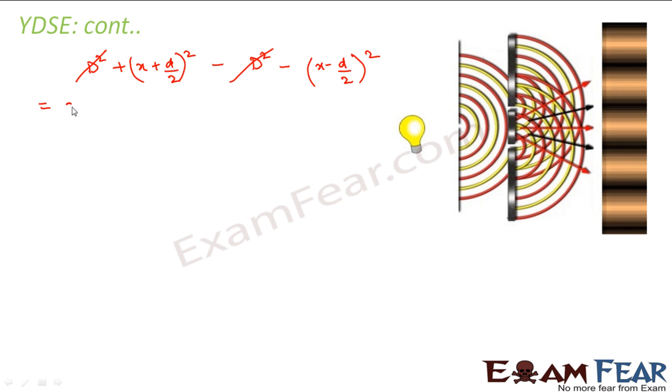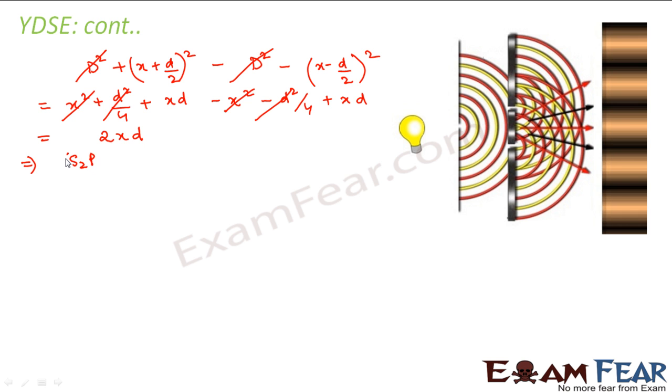So we get x square plus d square by 4 plus xd minus x square minus d square by 4 plus xd. So x square and d square by 4 get cancelled. So we get 2xd. So what do we get? S2p square minus S1p square is equal to 2xd.